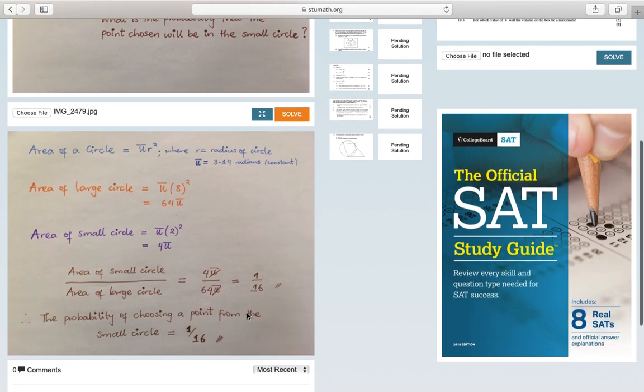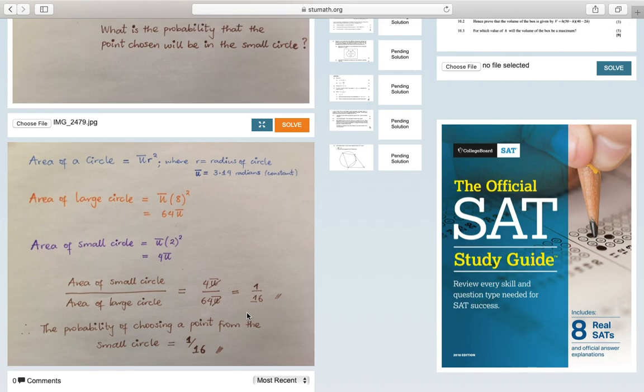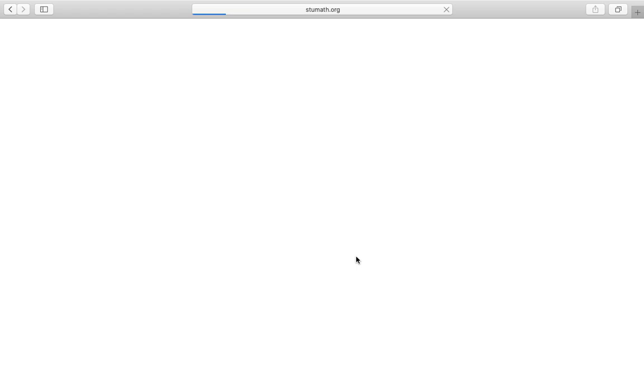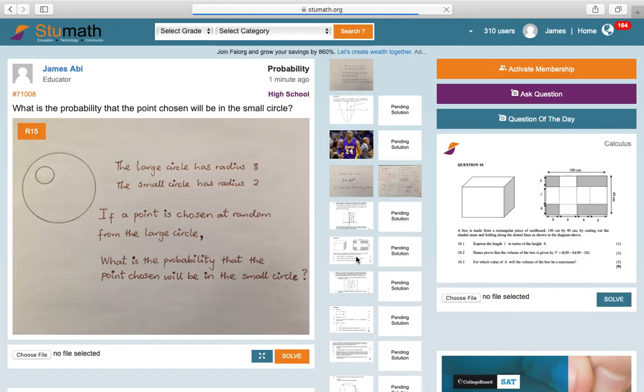And of course, you can preview the solution to see if you're okay with it. If you're okay with the way it looks, then you just go ahead and click on solve. Let's just see what happens. Right, our solution has been uploaded successfully. When it loads, our solution will sit right next to its question.